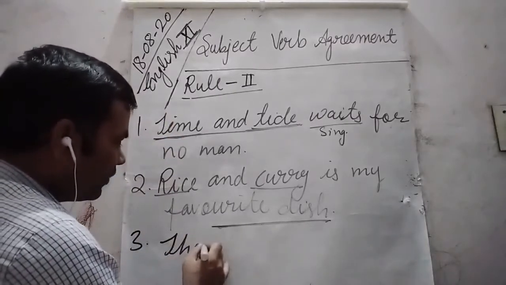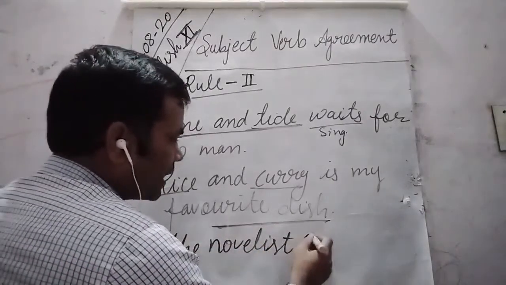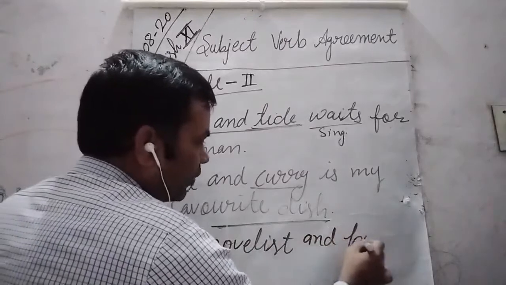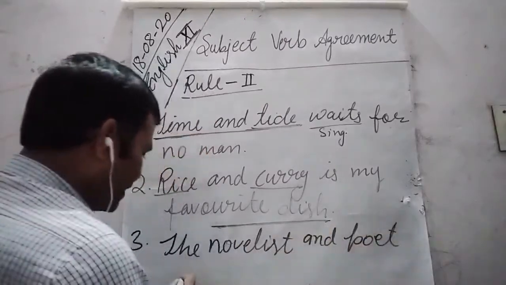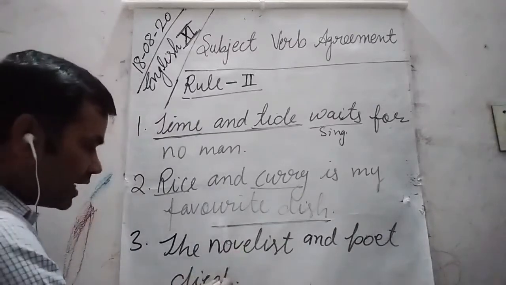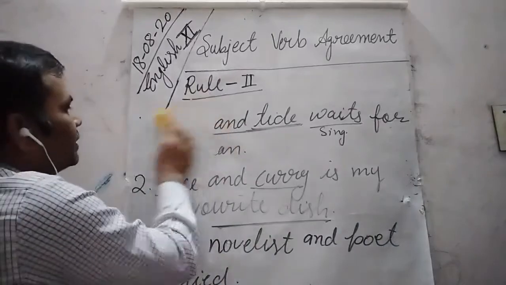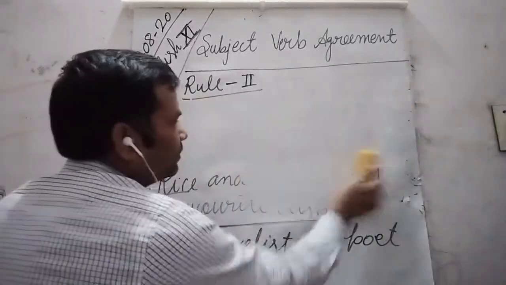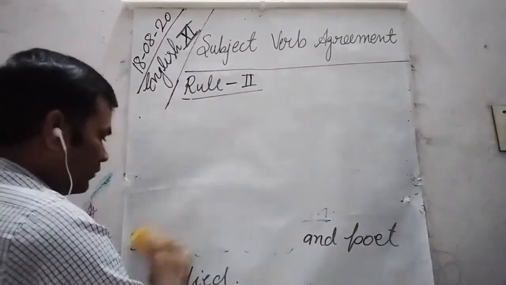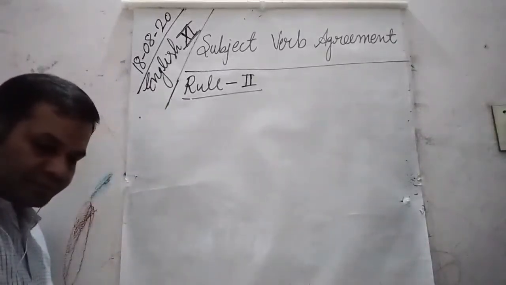The novelist and poet died. The novelist and poet died. It is not visible. Let me rub these two examples. If you haven't written, you can pause the video and take a screenshot.